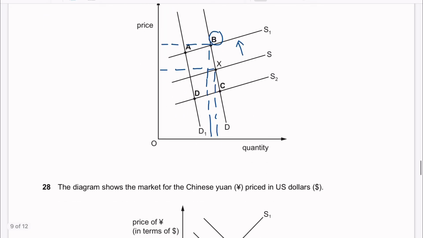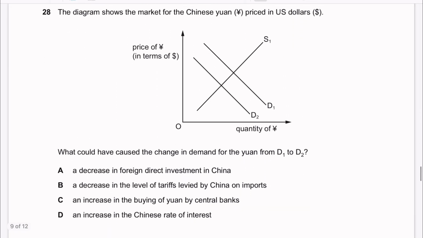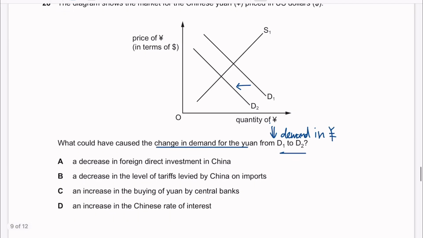Moving on, 28. The diagram shows the market for the Chinese yuan price in US dollars. What could have caused the change in demand for yuan from D1 to D2? D1 to D2. Shift left, so we know that it is a reduced demand, reduction in demand in yuan. Okay, so before looking into the answer, you need to already know there are 4 possible reasons for the reduce in demand in yuan. So let's list it down.